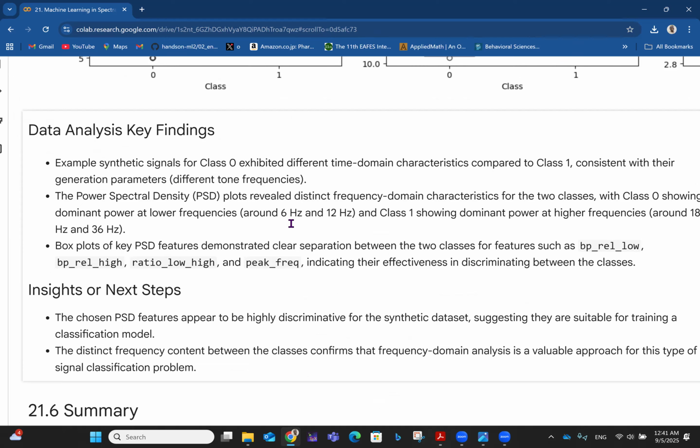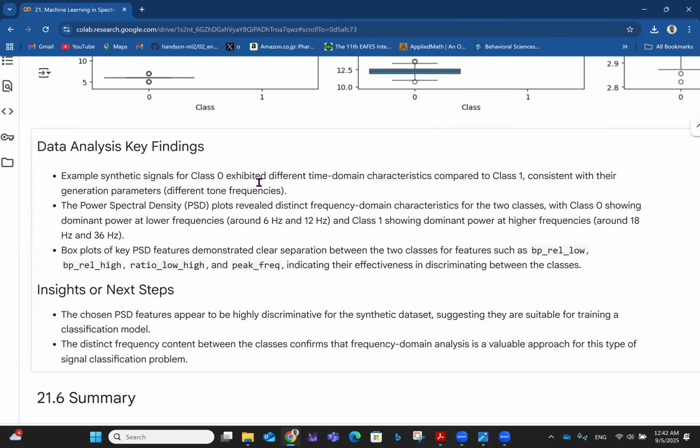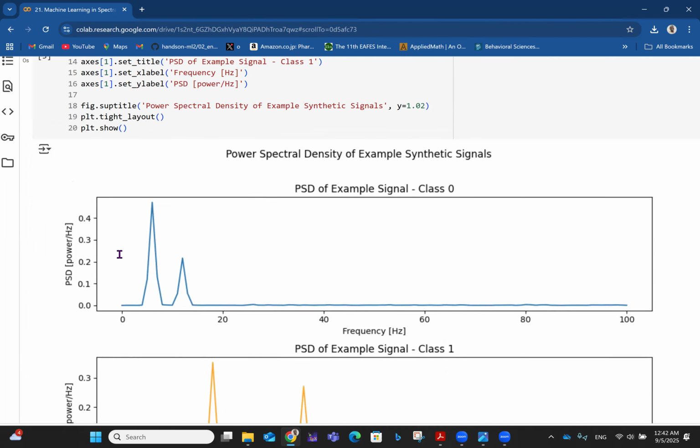So data analysis key findings now. We see that example synthetic signals for class 0 exhibited different time domain characteristics compared to class 1, consistent with their generation parameters, different tone frequencies. Then the power spectral density plot revealed distinct frequency domain characteristics for the two classes, with class 0 showing dominant power at lower frequencies around 6 Hz and 12 Hz, and class 1 showing dominant power at high frequencies around 18 Hz and 36 Hz. Of course, you can refer to the diagrams to see what this is all about.